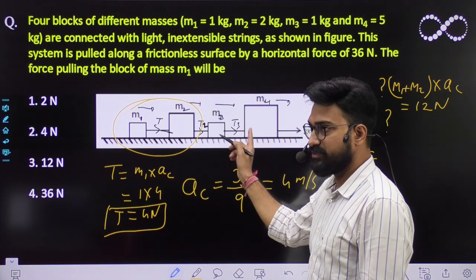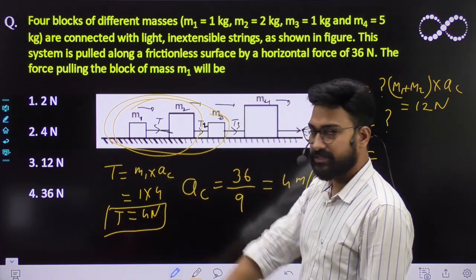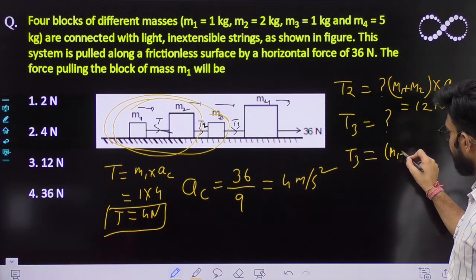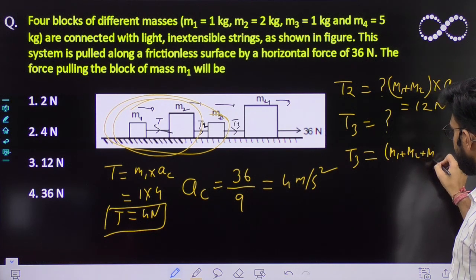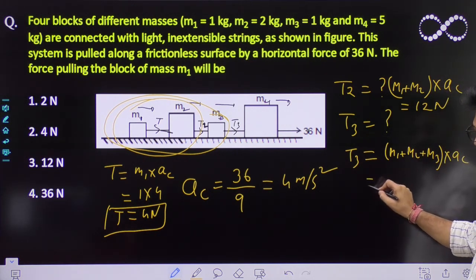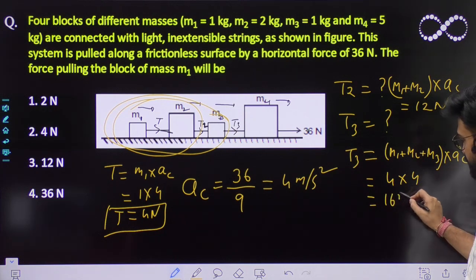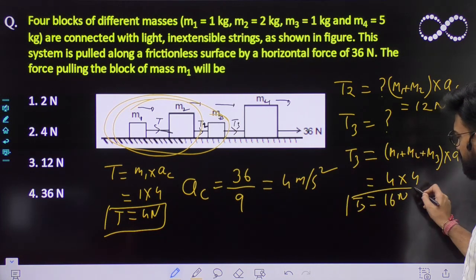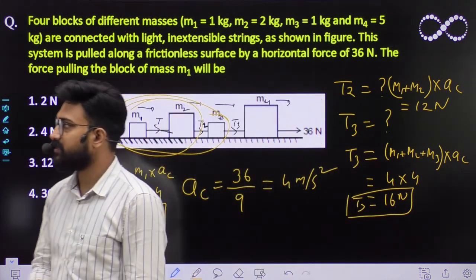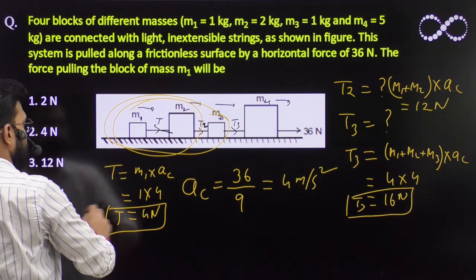और T3 क्या होगा? T3 is a tension within this string. This string will pull all these three masses. So this T3 must be equal to M1 plus M2 plus M3 into common acceleration, which is AC. So 4 into 4, which is 16 Newton. है ना? बिल्कुल सिंपल है, इसमें कुछ ज़्यादा कुछ है नहीं, है ना? तो इजीली आप कर सकते हो. ओके, सबका आंसर आ गया है. वेरी गुड. So will be moving to the next question now.